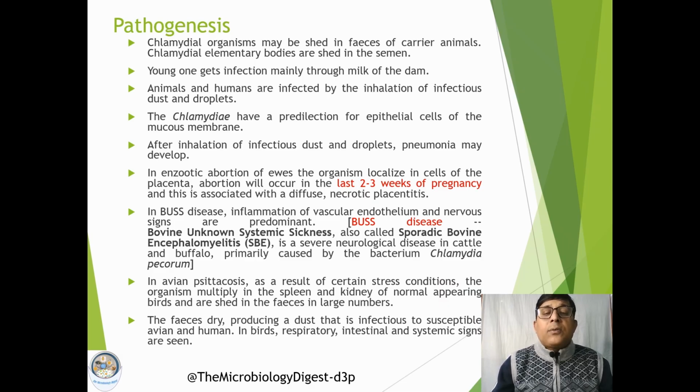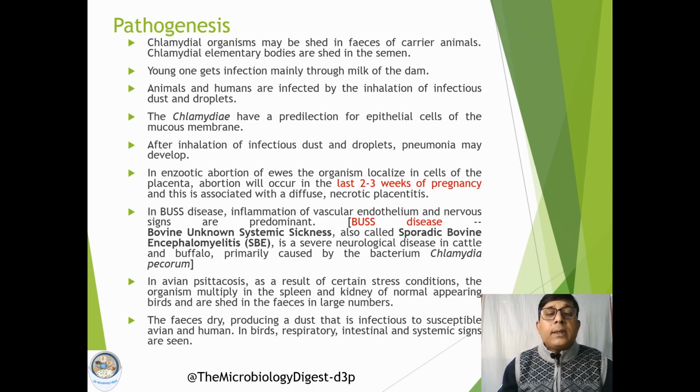In the case of ewes, it is responsible for a specific disease called enzootic abortion. Here the organisms prefer to localize in the cells of the placenta, and invariably there will be abortion, which occurs in the last 2 to 3 weeks of pregnancy.